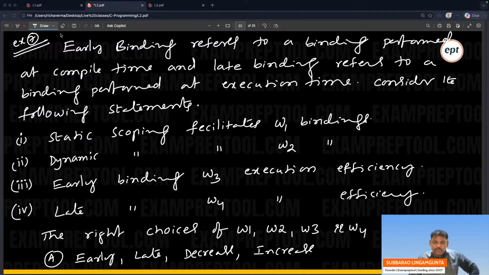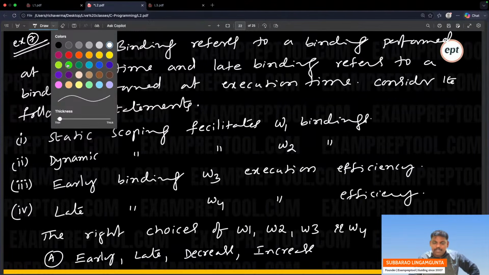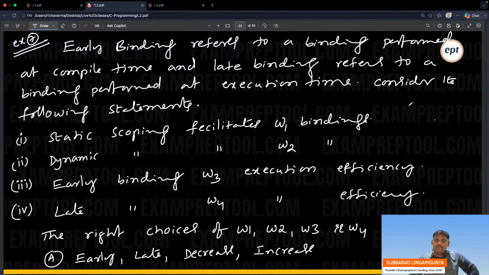I will try to give the answer. It's very simple. See this. Static scoping facilitates W1 binding. What is W1? I think early. W1 means early binding. Right?